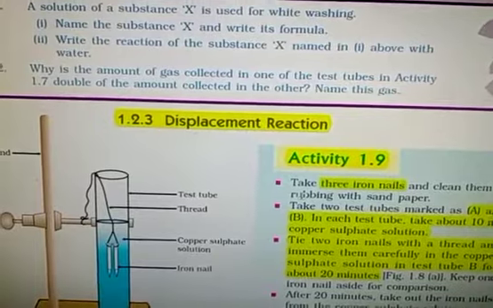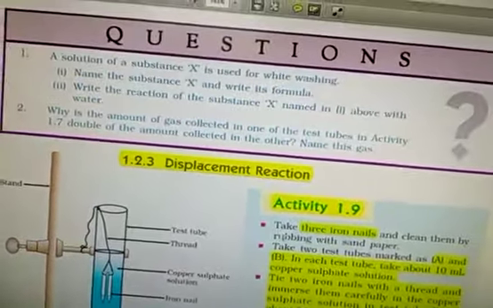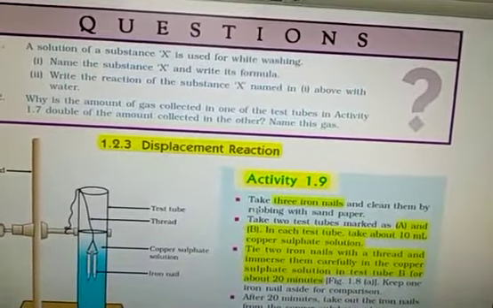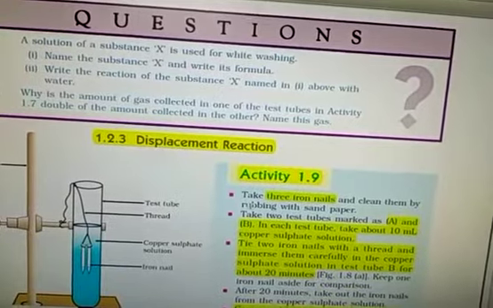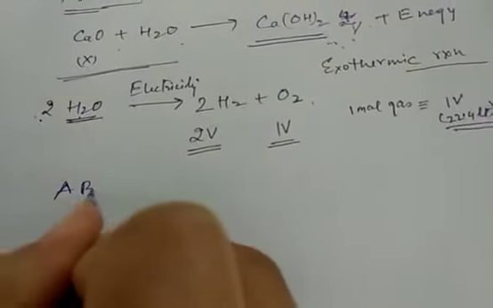Now we are going to discuss another reaction, displacement reaction. Displacement means when we replace a part of one chemical with another. For example, you have a reactant AB.